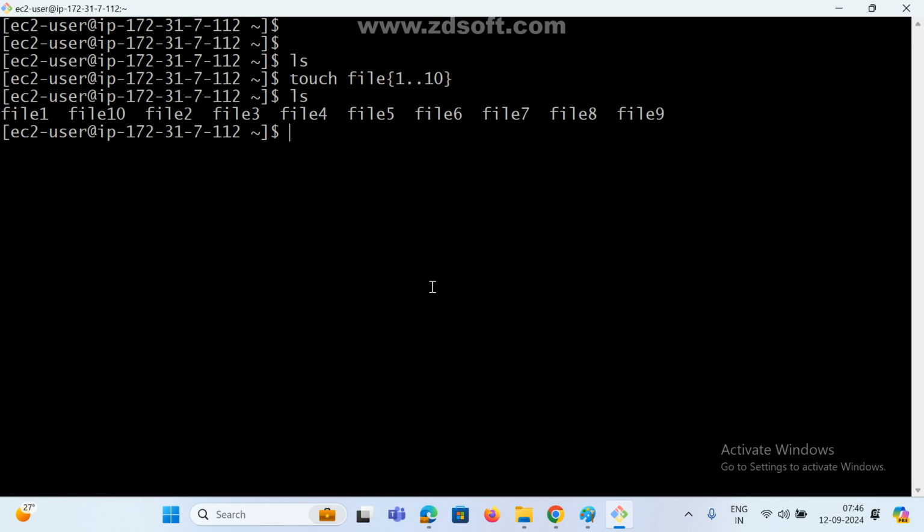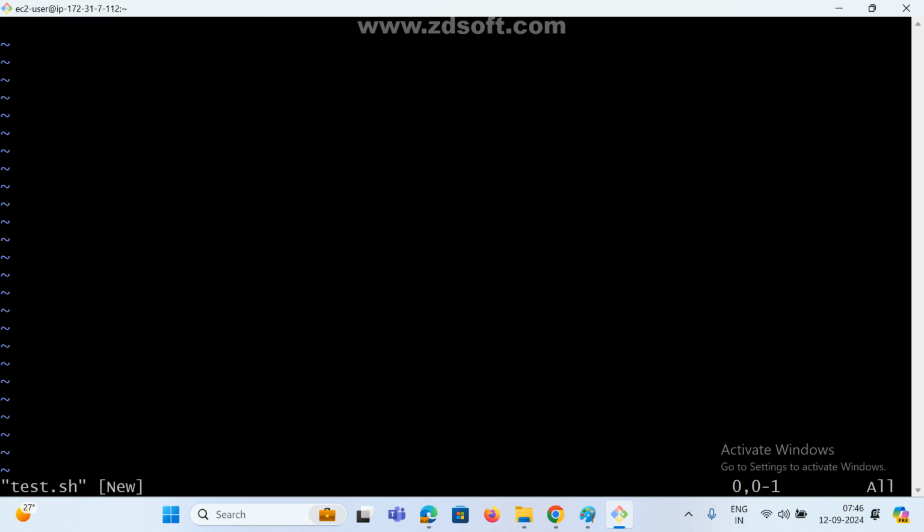Now we know some commands: how to play with Linux, how to execute shell scripting. Whatever you want, we can do here. I want one file, vi test.sh file. I already know, right? Now insert, echo "welcome to".